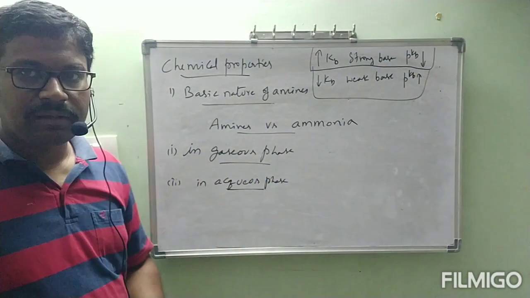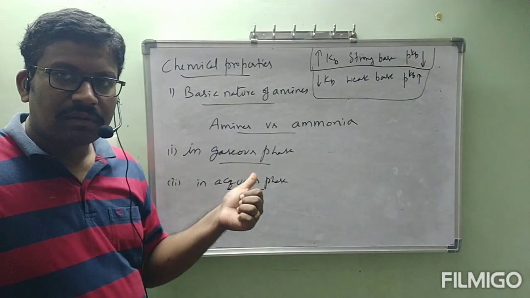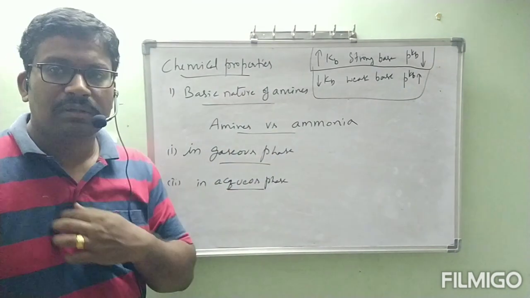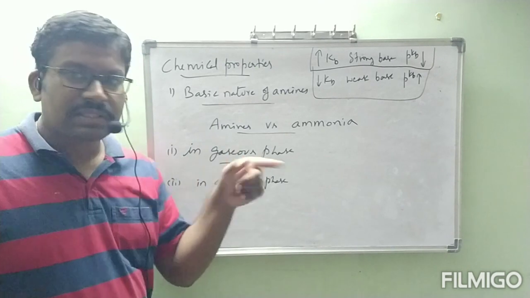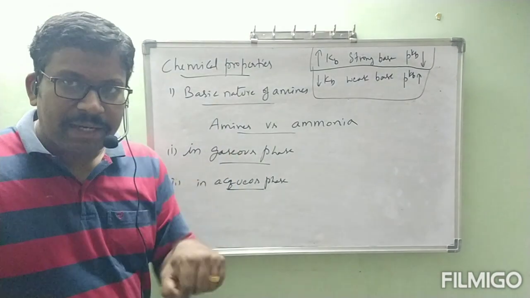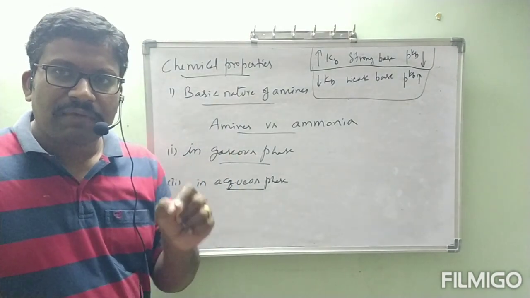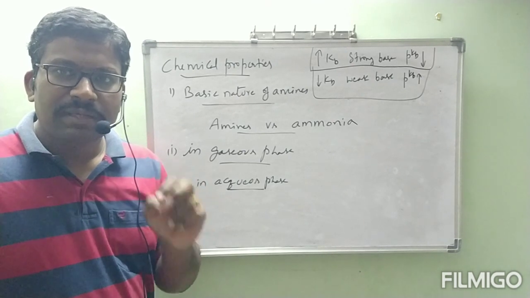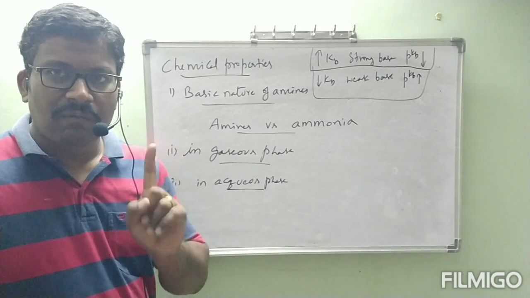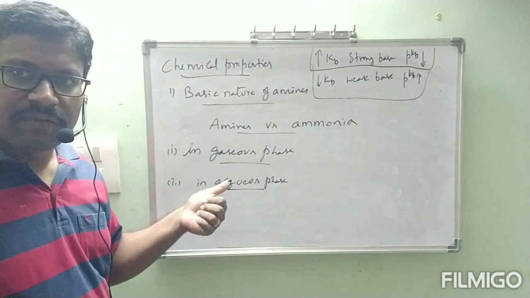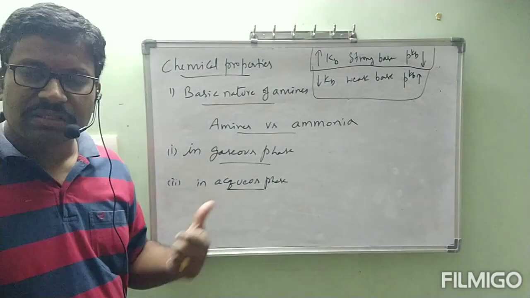Now we will keep the heading basic nature of amines versus ammonia. So now write the point: basic nature of amines versus ammonia will be seen in two categories. Those are 1, in gaseous phase, and 2, in aqueous phase.